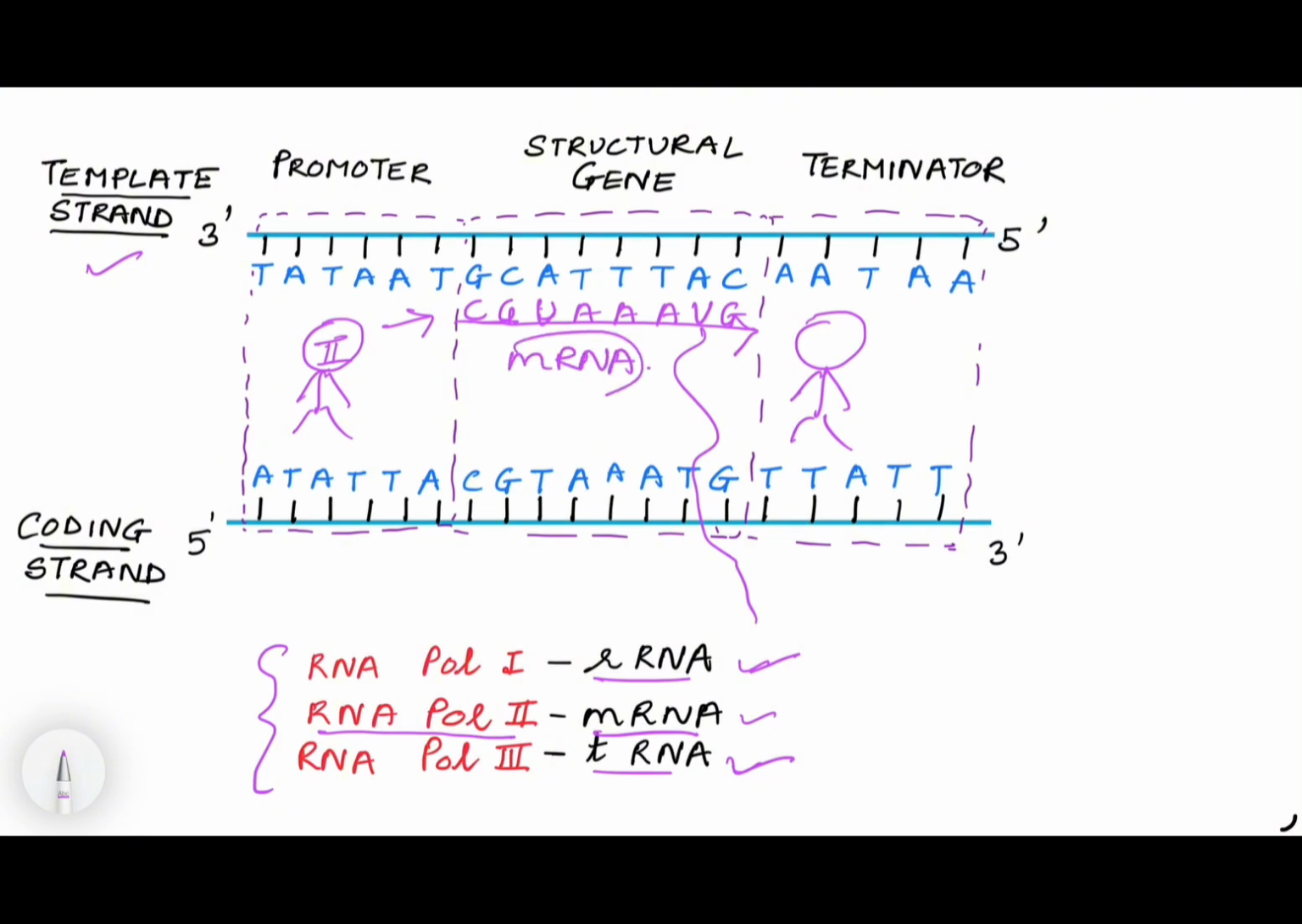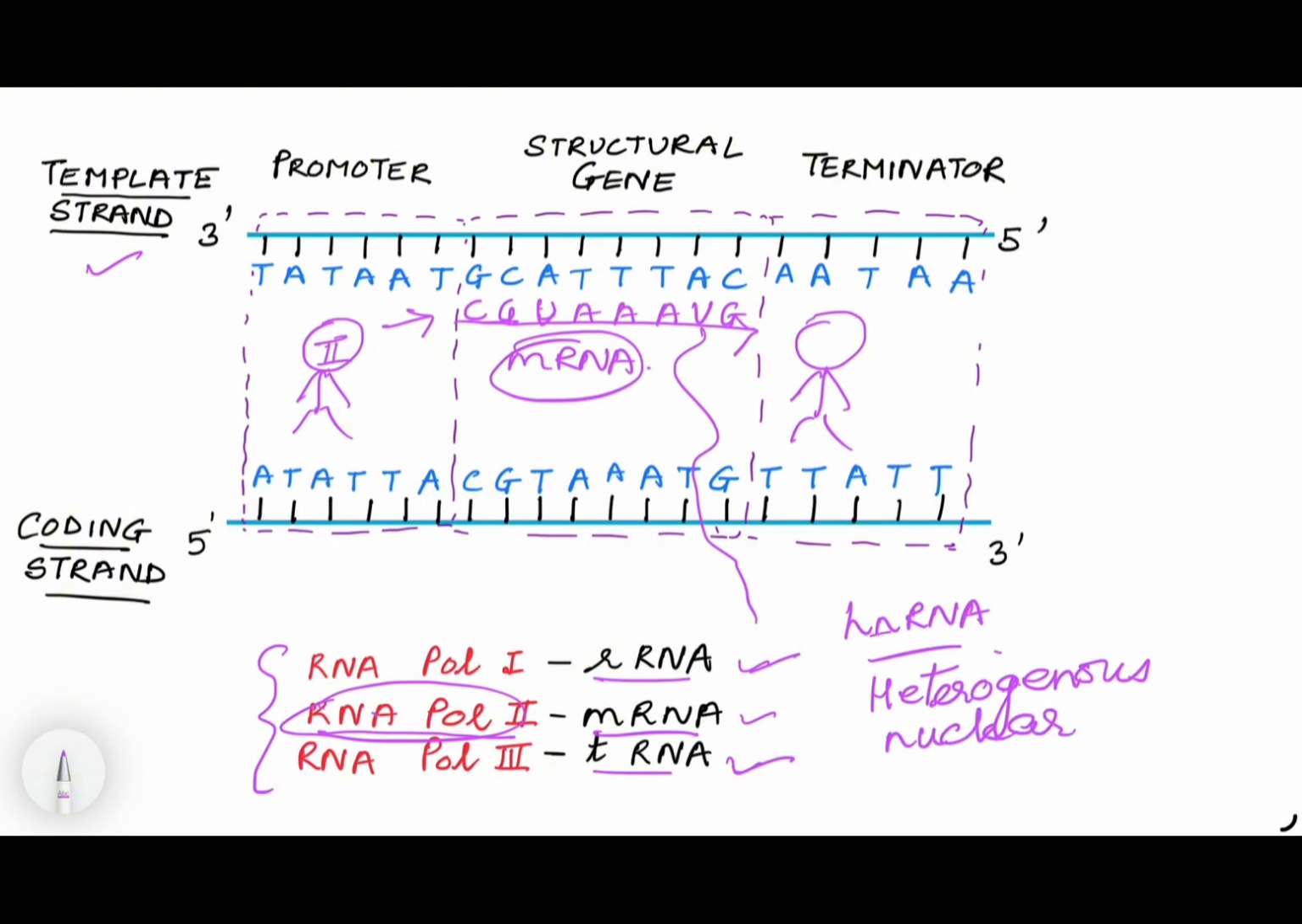But this mRNA is not known as mRNA right now when it is formed. It is known as hnRNA, which is formed by RNA polymerase II. HN stands for heterogeneous nuclear RNA, or it is also known as pre-RNA and also called precursor RNA. So this RNA, which is formed by RNA polymerase II, is known as hnRNA.